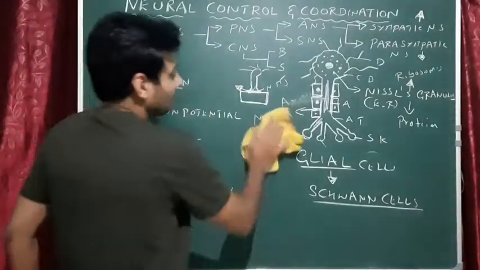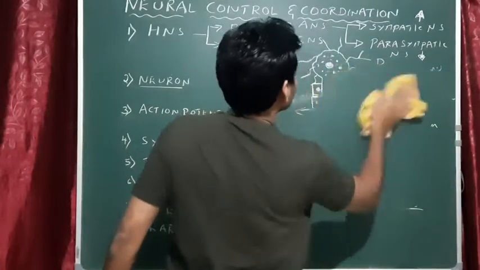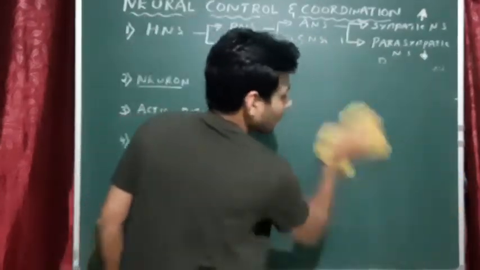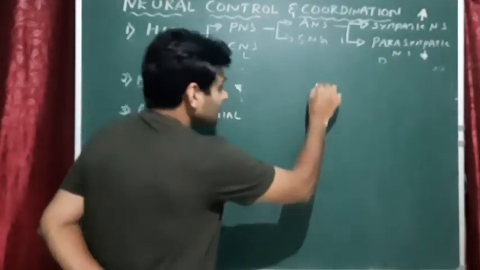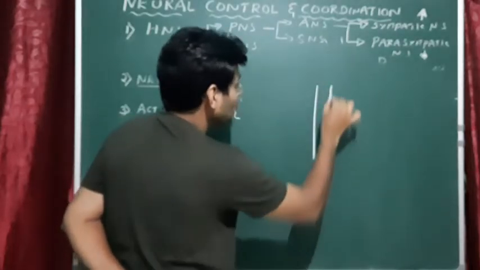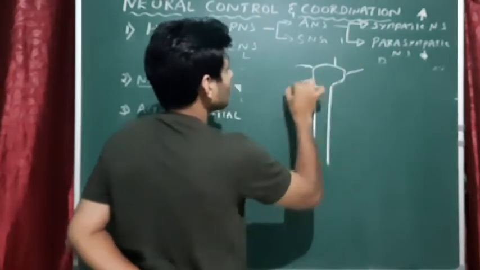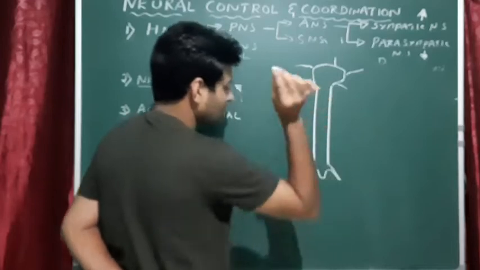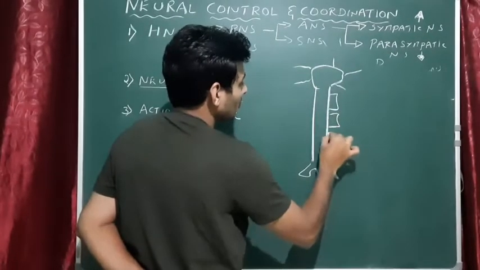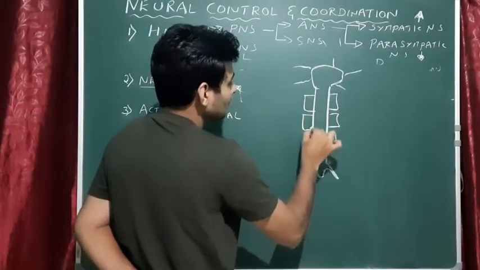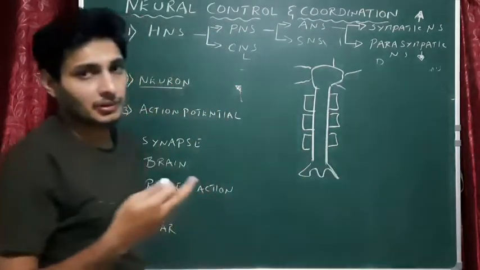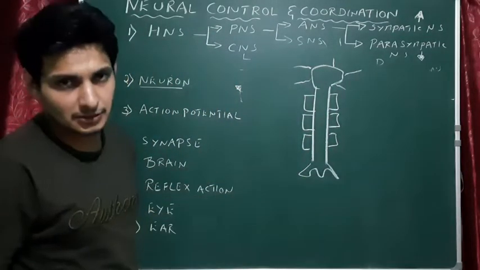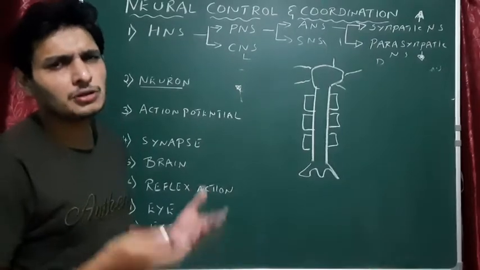Now, let me erase it. Let me draw a neuron now, and we have the Schwann cell. Not all neurons have this protection, that is Schwann cells. Some neurons may not have Schwann cells.